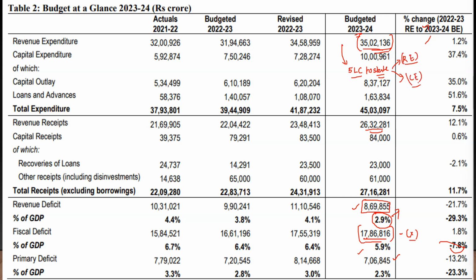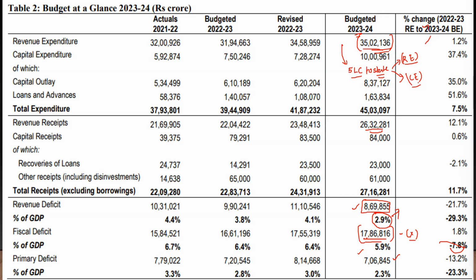Simply put, if the states get 5 lakh crore rupees, they can decide either to give subsidies with this money or to create some infrastructure. If you're creating infrastructure, that causes changes on your asset side, so that is capital expenditure. If you're just giving subsidies or pensions, nothing is happening on your asset side, and that is an example of revenue expenditure. So it's a choice of the states, at least for a portion of this 5 lakh crore.